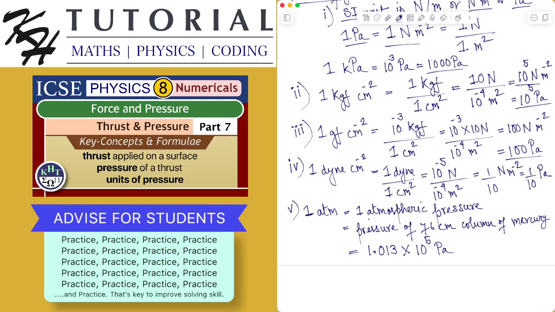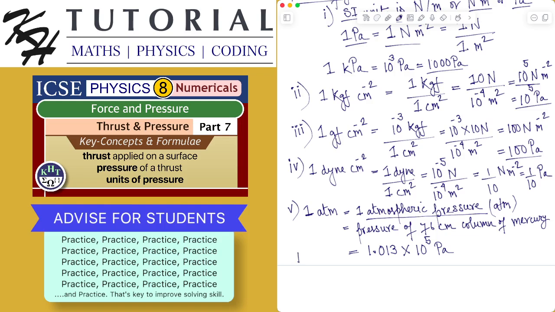but the standard atmospheric pressure, that is 1 atmospheric pressure, is also in short termed as ATM. So 1 ATM is equal to the pressure exerted by 76 centimeter column of mercury. 76 centimeter or 760 millimeter column of mercury, whatever pressure that column of mercury is creating is considered to be 1 atmospheric pressure, which is equal to, in Pascal, 1.013 multiplied by 10 to the power 5 Pascal.